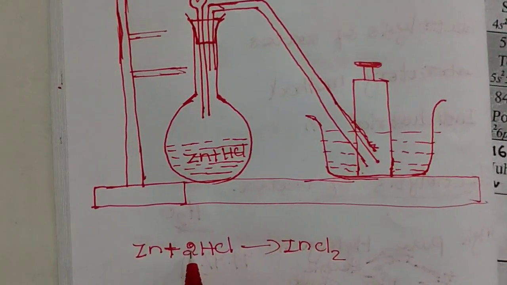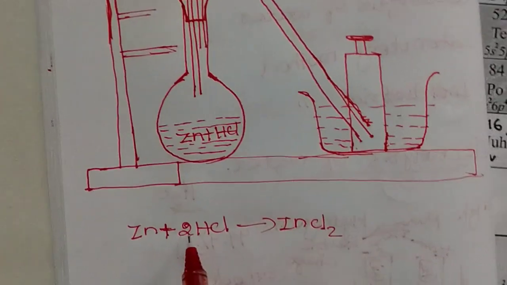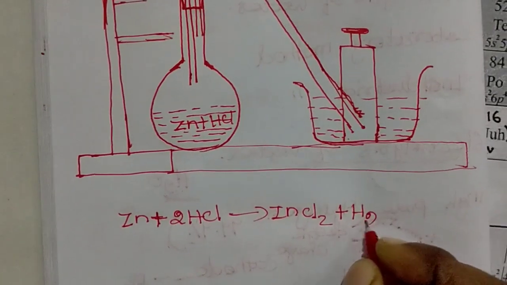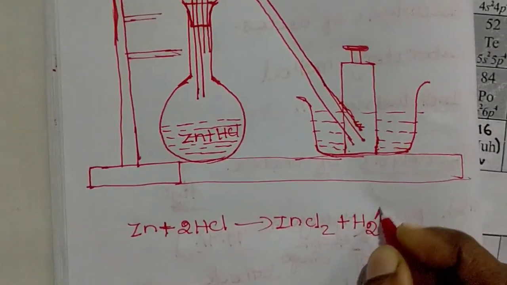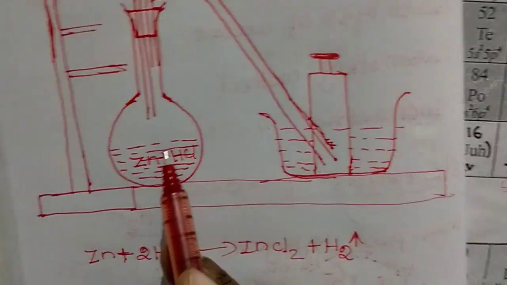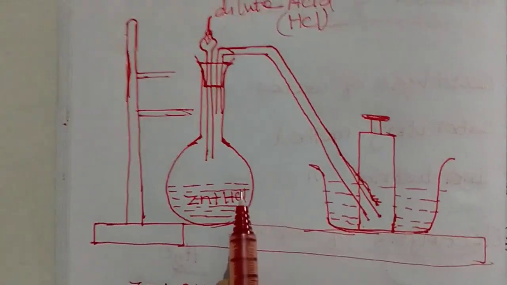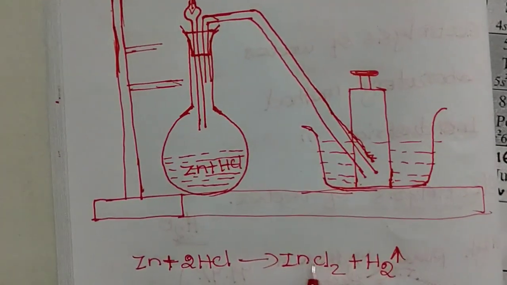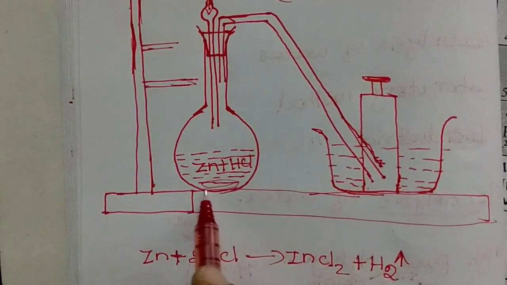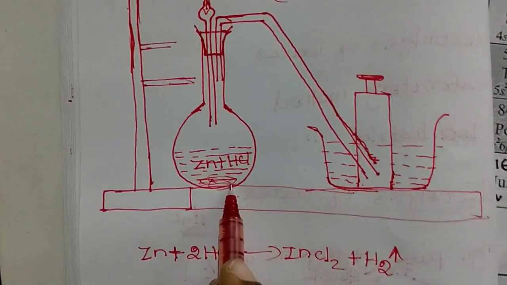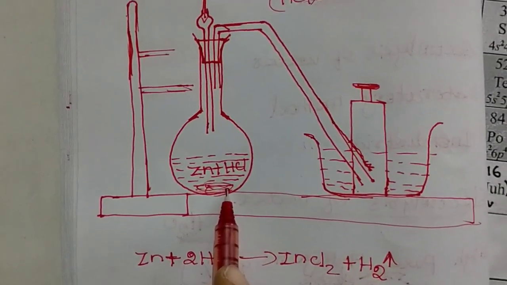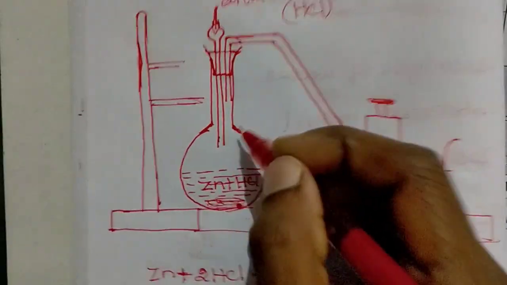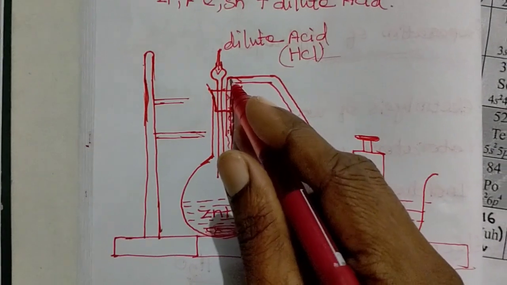1 molecule of zinc combines with the 2 molecules of chloride, and hydrogen is released here. So hydrogen molecule is released as a gas. This is the process going on in this system. Zinc is added, or dissolved together with dilute hydrochloric acid. Because of this reaction, zinc chloride is formed and it is present as a solution or as a precipitate in the round bottom flask. It settles in the round bottom flask here, and hydrogen which is released from this reaction goes through this tube,